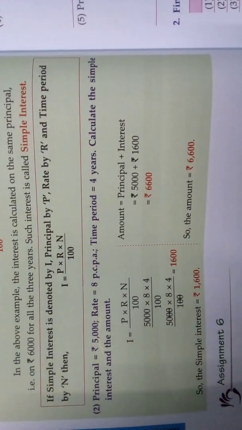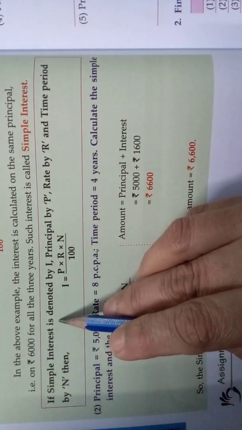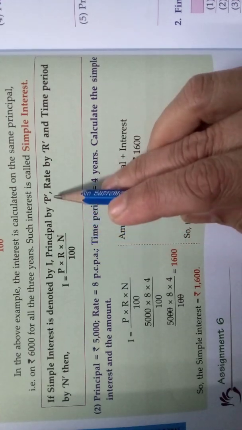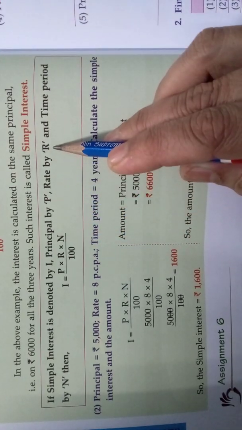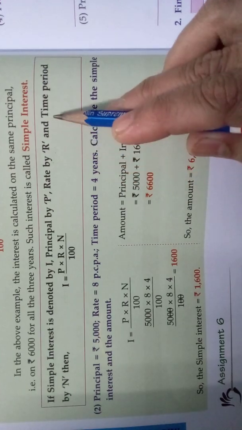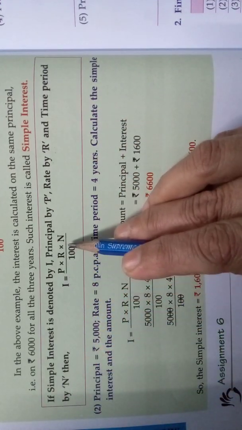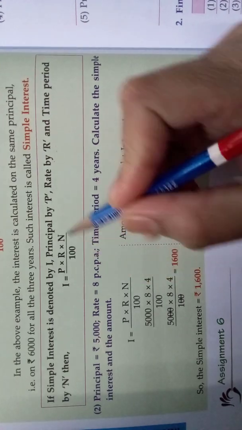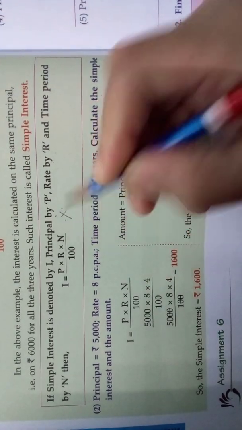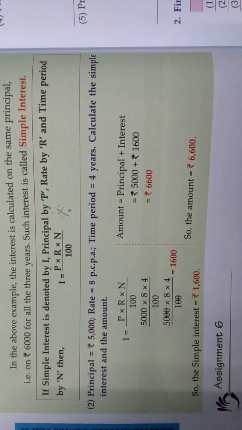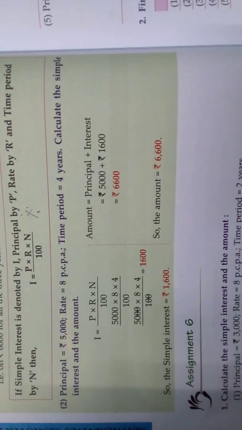In short form, if simple interest is denoted by I, principal by P, rate of interest by R, and time period by N, then I is equal to P into R into N by 100. This is very important. Based on this formula only your sums will be there. Come, we will see one example sum.